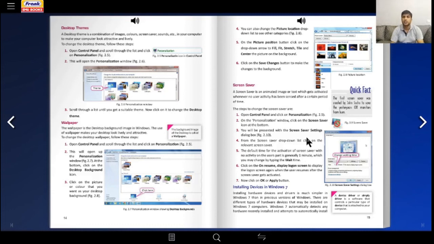You can read the details in your book. Now with that we come to the end of this particular class, and the activity for the class will follow very soon. Read the book, read the chapter very carefully.